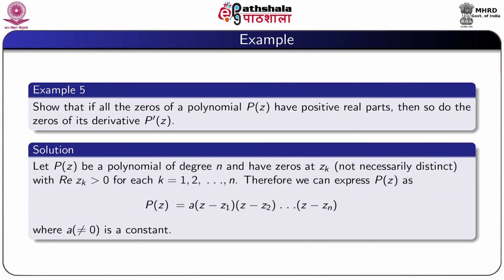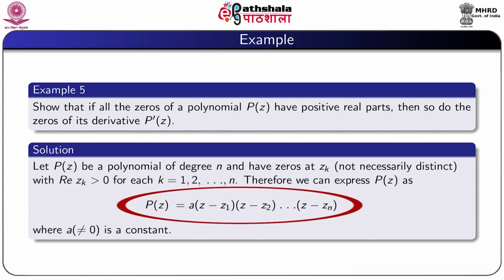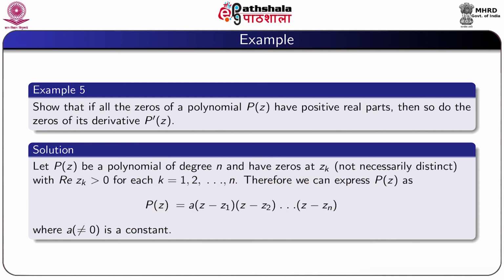Now we consider an example: if all the zeros of a polynomial p(z) have positive real parts, then so do the zeros of its derivative p dash z. Solution. Let p(z) be a polynomial of degree n and have zeros at z_k with real part of z_k greater than 0 for each k equal to 1 to n. The zeros are not necessarily distinct. Therefore, we can express p(z) as a into (z minus z_1) into (z minus z_2) up to (z minus z_n), where a is a non-zero constant.